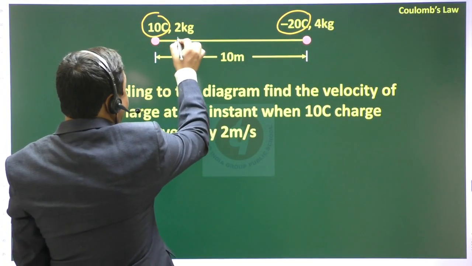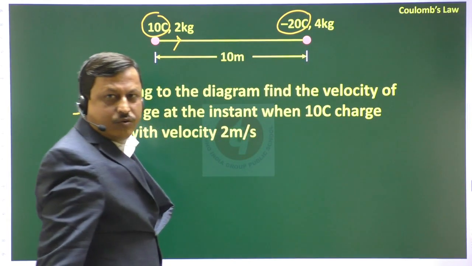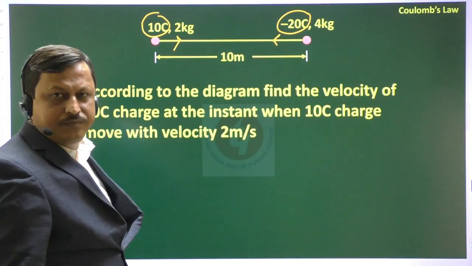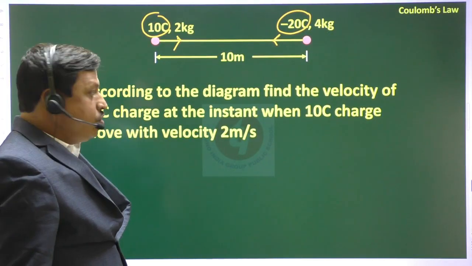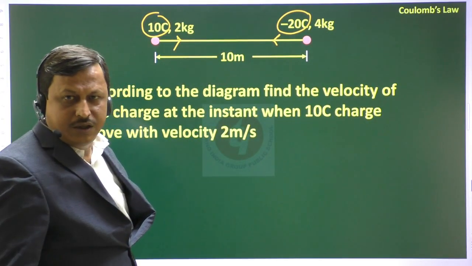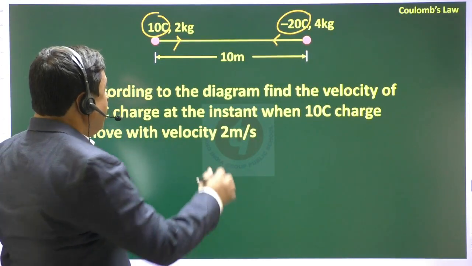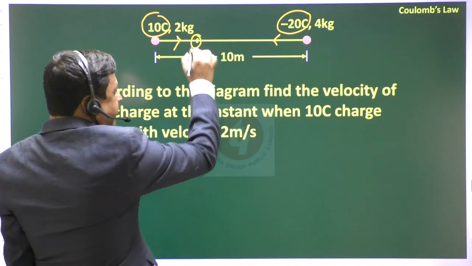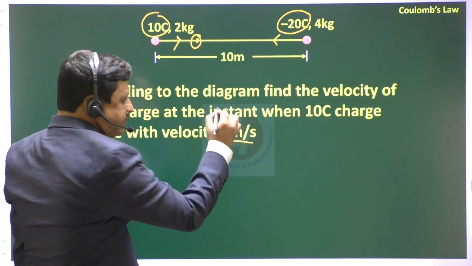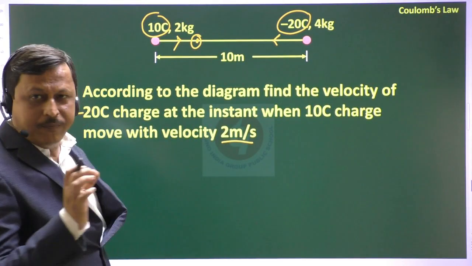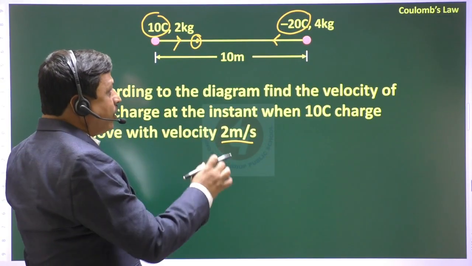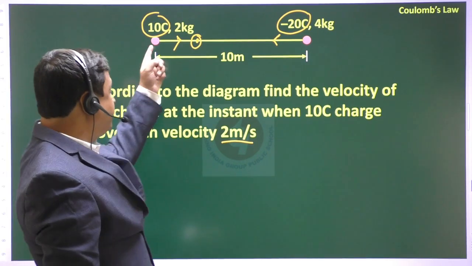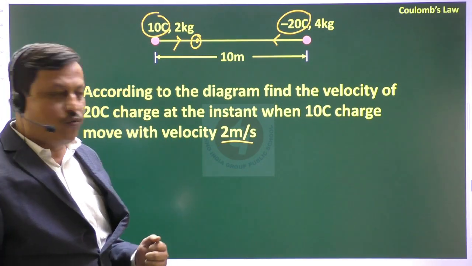So 10 coulomb will move towards the minus 20 coulomb charge, and minus 20 coulomb will move towards the 10 coulomb charge. They will accelerate, and after some time interval, the 10 coulomb charge gains a velocity of 2 meter per second. Then you have to find the velocity of the minus 20 coulomb charge at that instant.